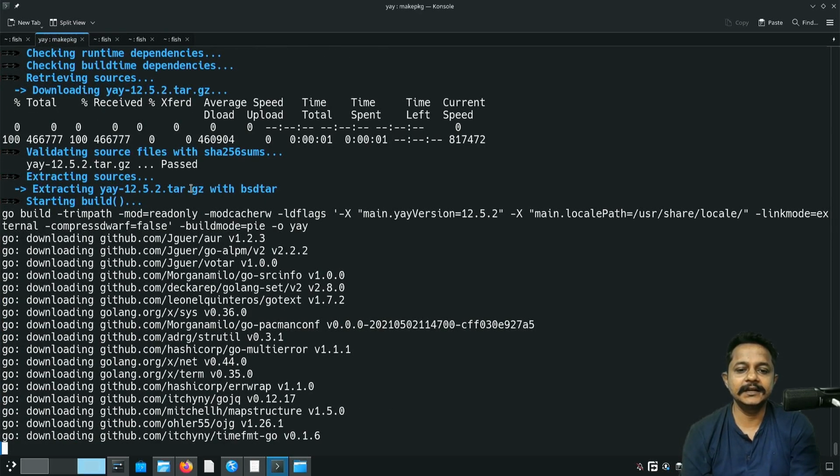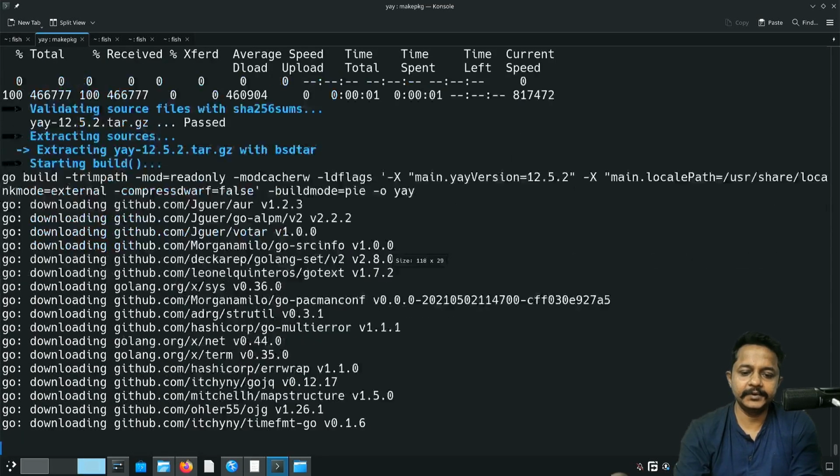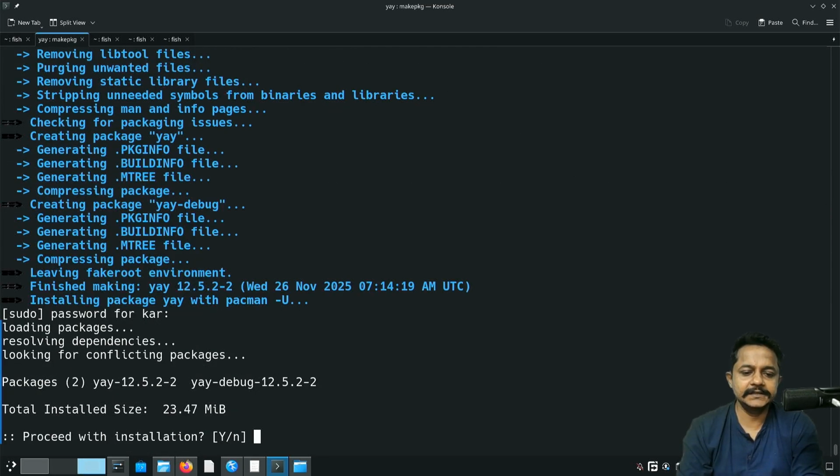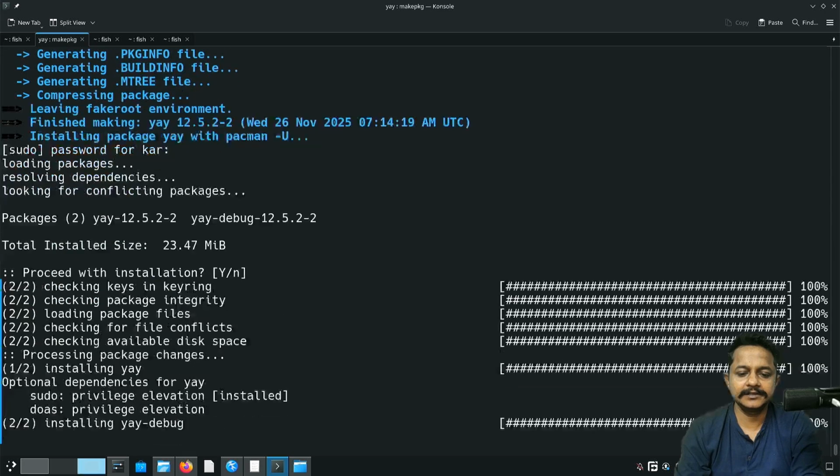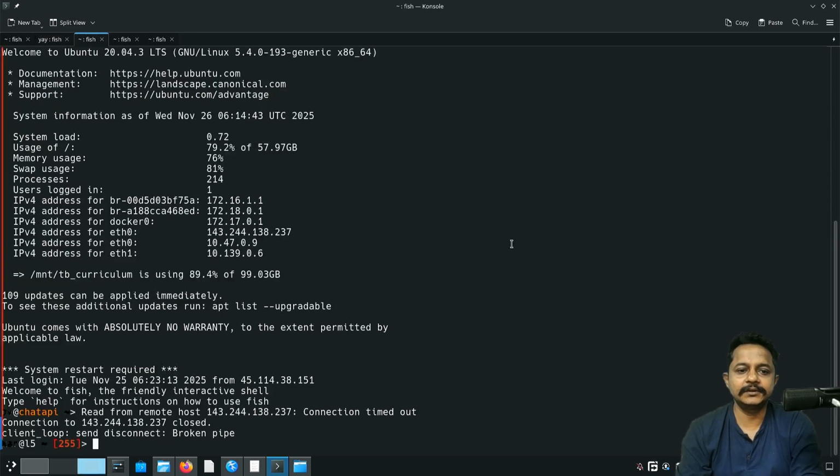As I see, it is in tar.gz format. In the case of Google Chrome, it simply downloaded the deb file, but in this YAY, it is downloading all that source code and dependency files from GitHub itself, so it is taking a bit more time. This will install two packages, yay and yay-debug. Let's proceed. I think it is now installed.